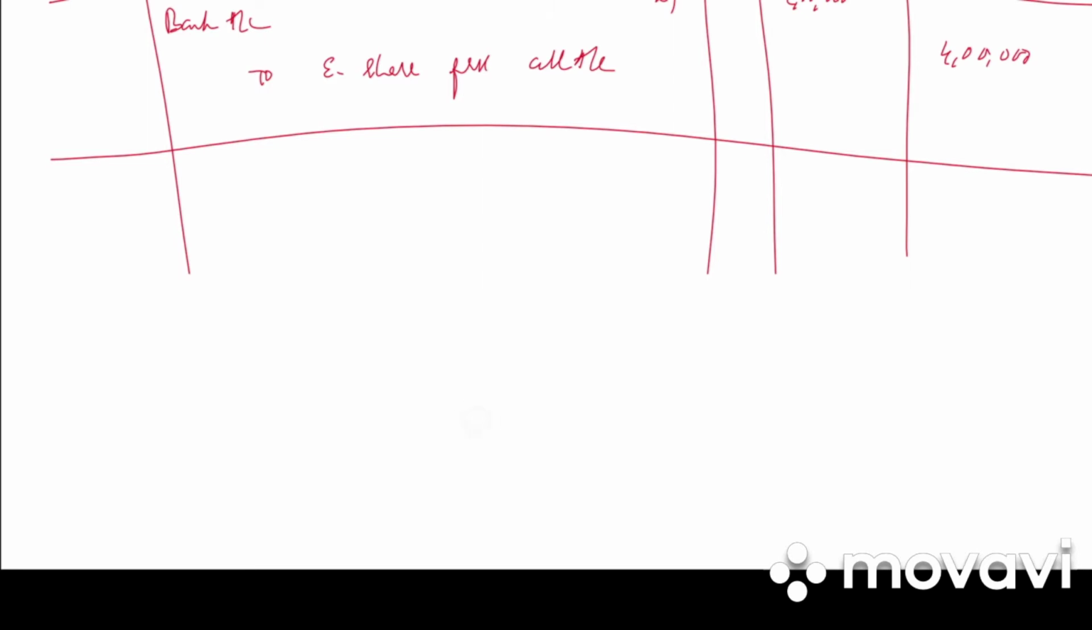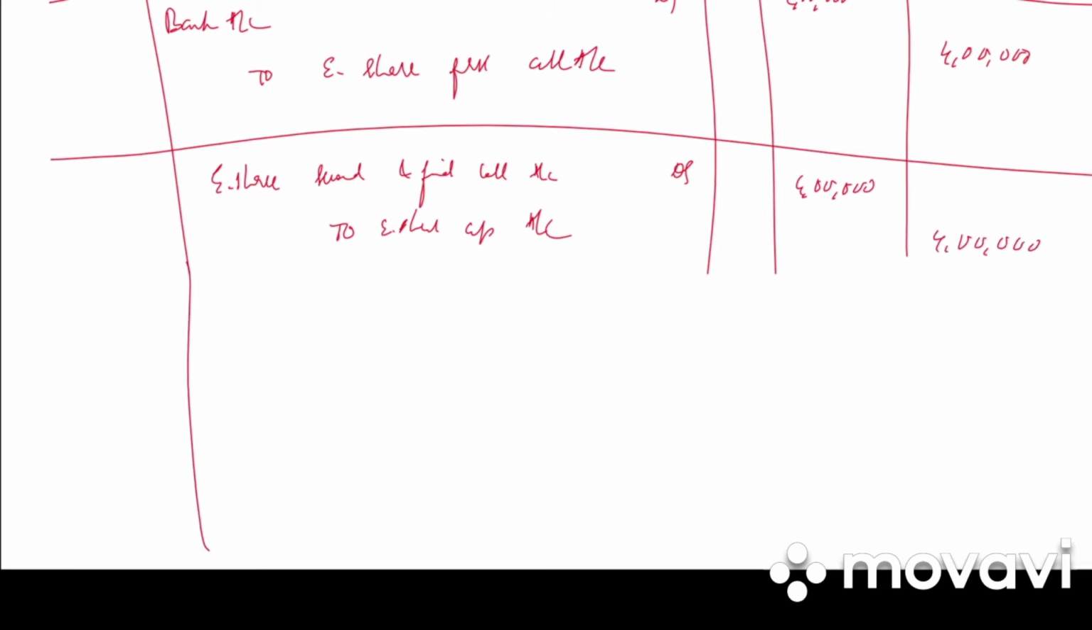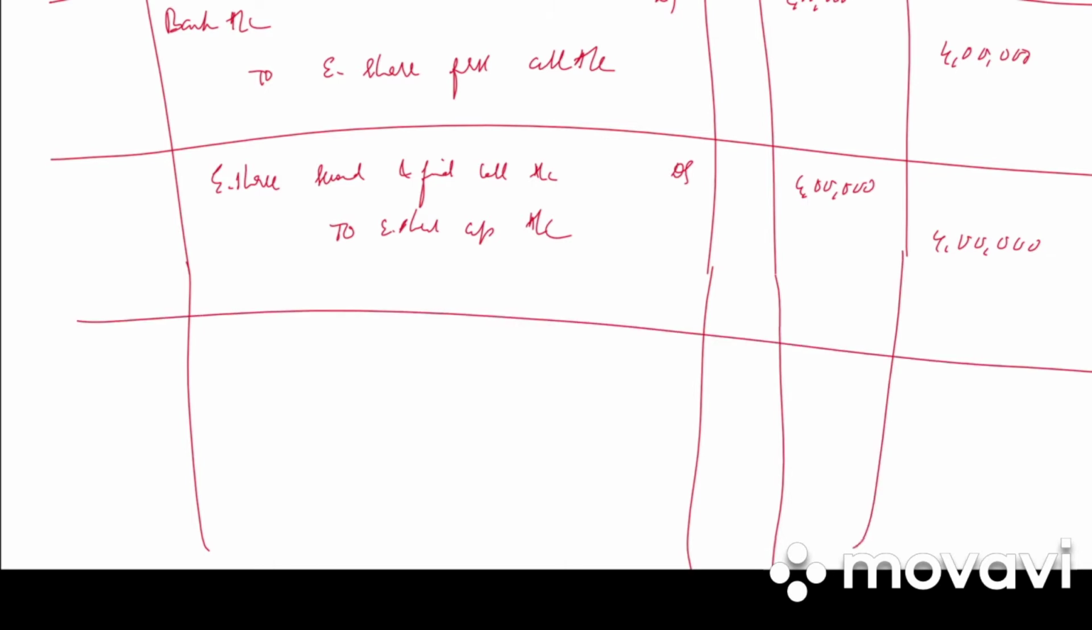Next it is second and final call. So equity share second and final call account debited to equity share capital account, 4 lakh debit, 4 lakh credit. Write the narration: money due on second and final call. Next entry, bank account debited to equity share second and final call account, 4 lakh debit, 4 lakh credit. Write the narration: money received on second and final call.